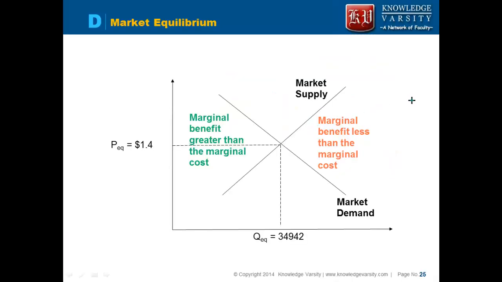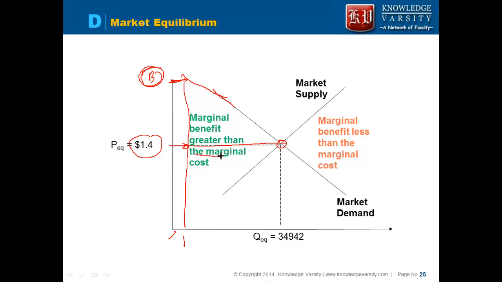This concept brings in the concept of equilibrium. From the consumer point of view, he is paying this price, 1.4, and deriving this as the benefit. When he is consuming one quantity, the benefit he is deriving is more than the price he is paying, so he will consume this quantity.